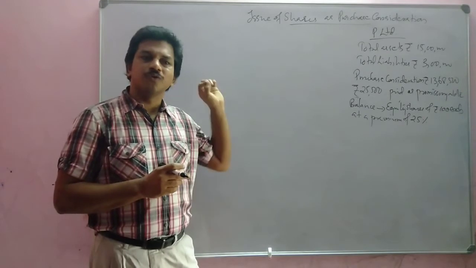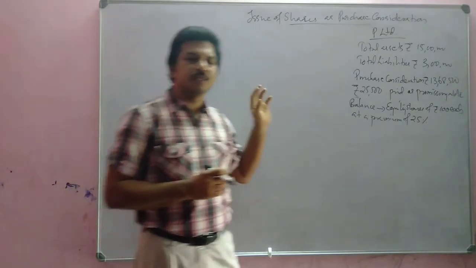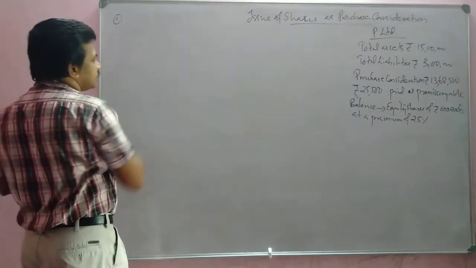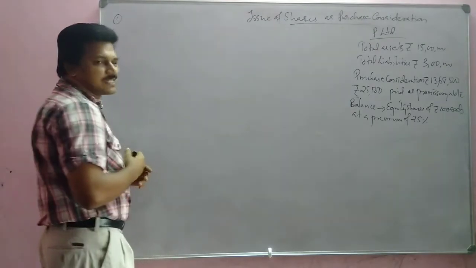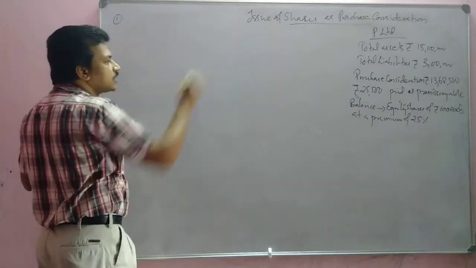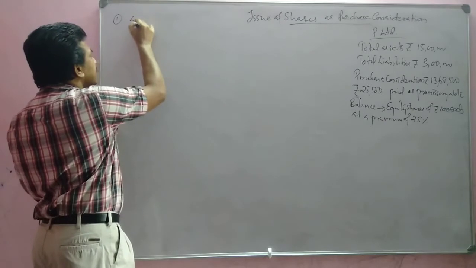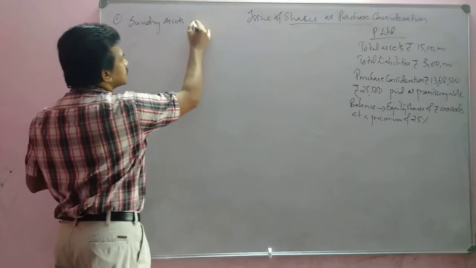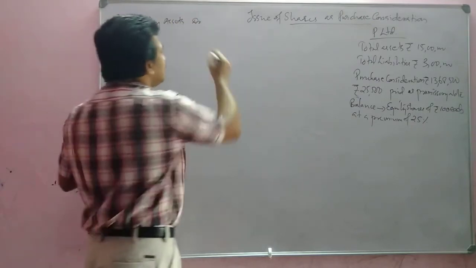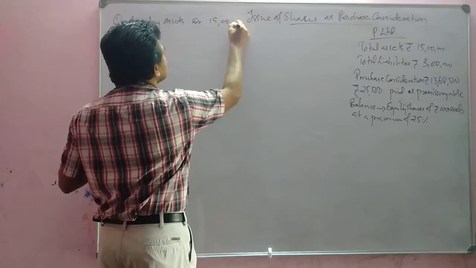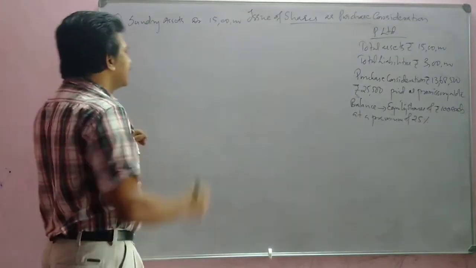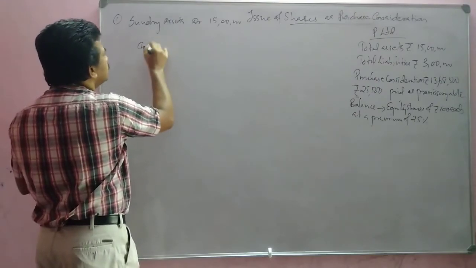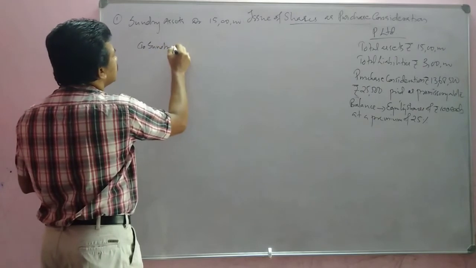So with that we are going to write the journal entries. What will be the first journal entry here? Assets are given. If total assets are given, we can write the journal entry as sundry assets, that are how much? 15 lakh. Then liabilities are given, so we will write here to sundry liabilities.